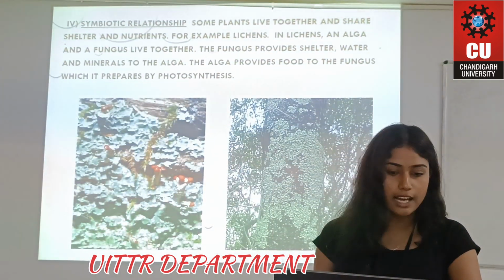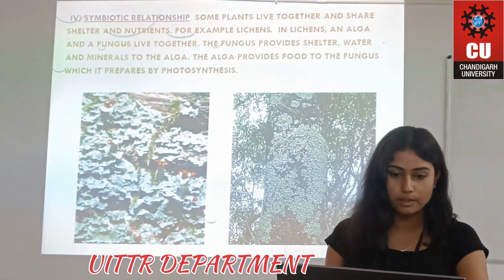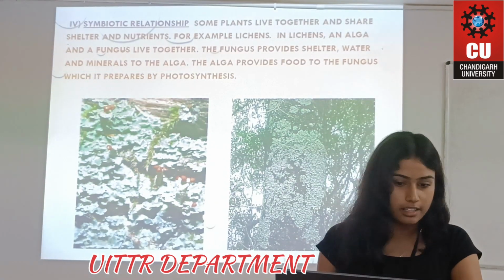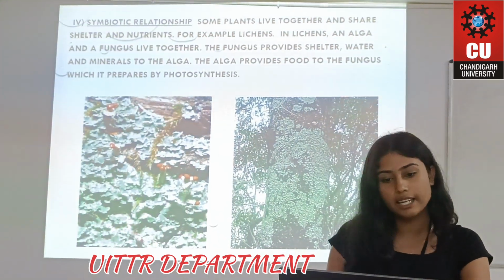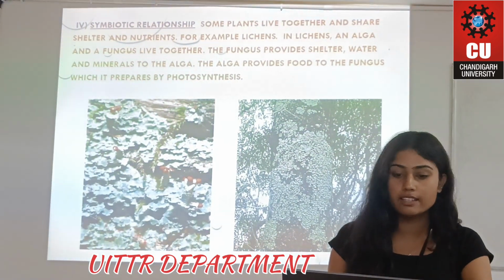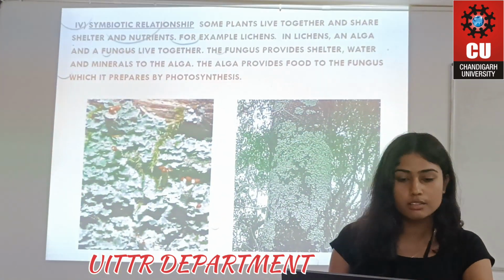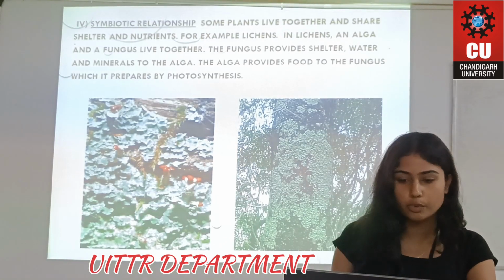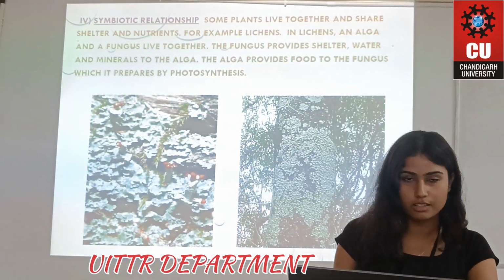The last category we have here is the symbiotic relationship. Some plants live together and share shelter and nutrients. For example, lichens. In lichens, an alga and a fungus live together. The fungus provides shelter, water and minerals to the alga. The alga provides food to the fungus, which it prepares by photosynthesis.